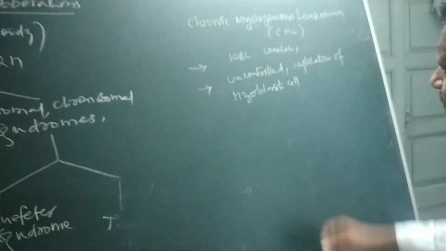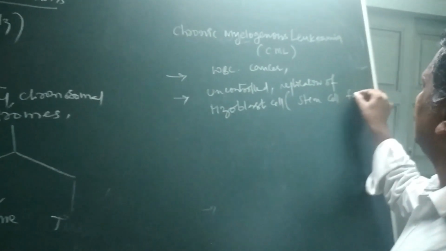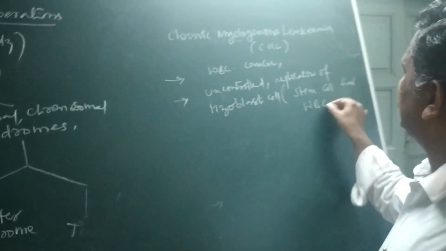Myoblast cell is nothing but a stem cell for WBC.